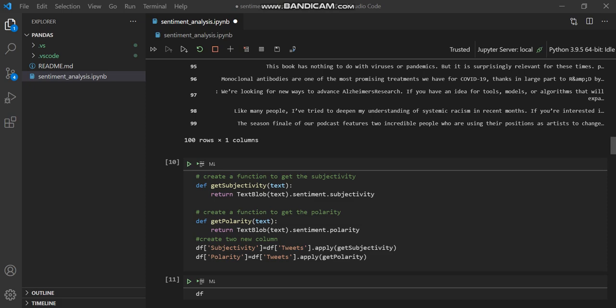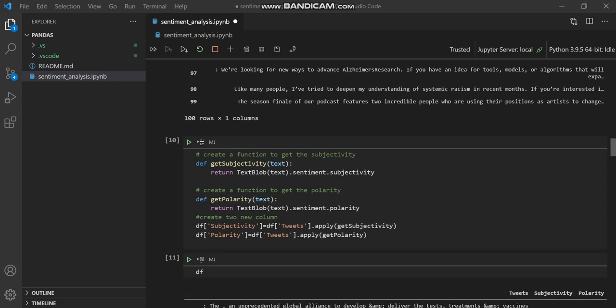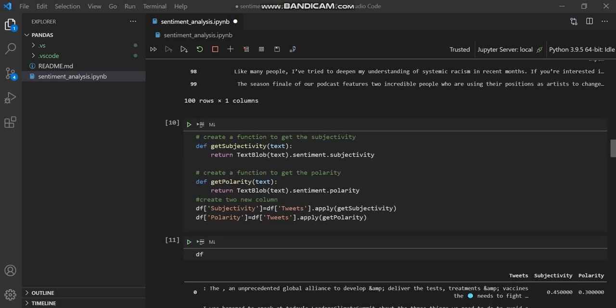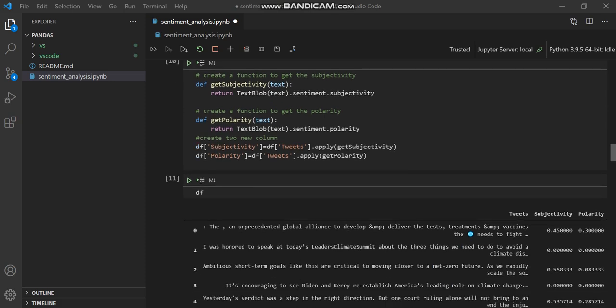After that, I create another function to find subjectivity, get subjectivity. Here I give my text. So here I use the inbuilt TextBlob module, and I pass my text. Here I give dot sentiment, and after that dot subjectivity for finding the subjectivity of my text. And I do the same thing with polarity, the only difference is I'm giving dot polarity. So the first function will return subjectivity, the second will return polarity.